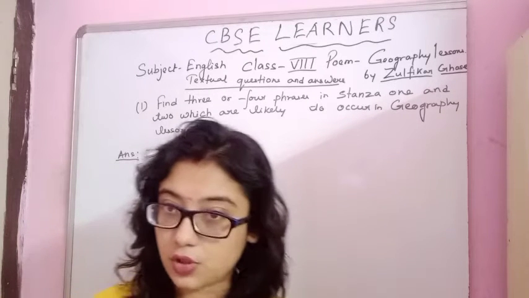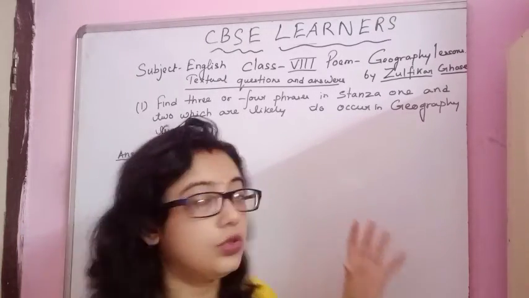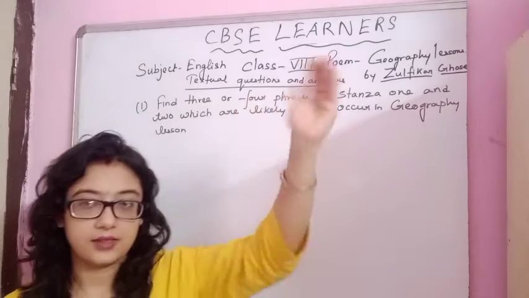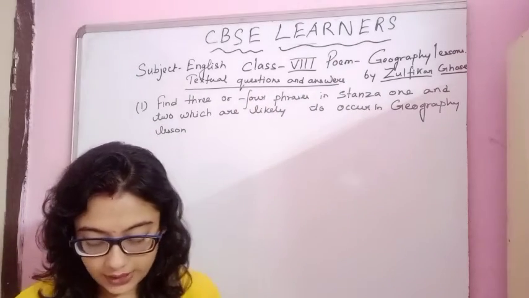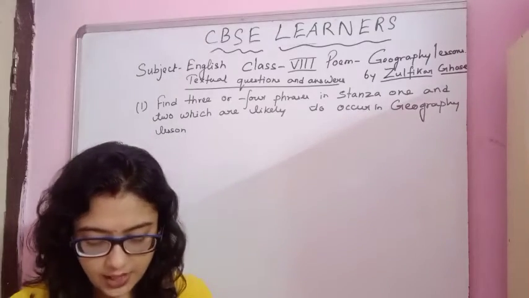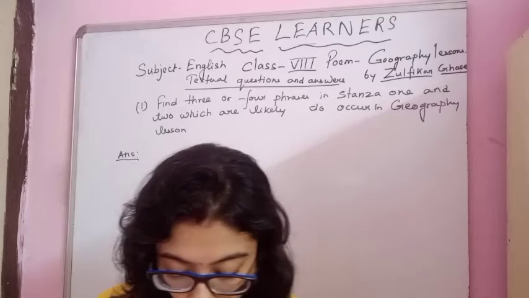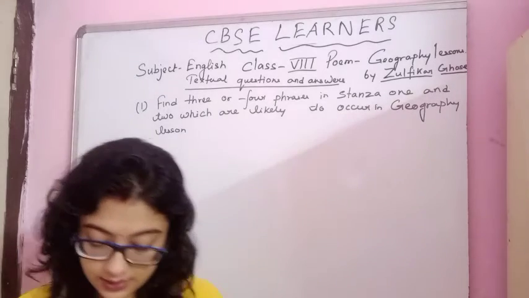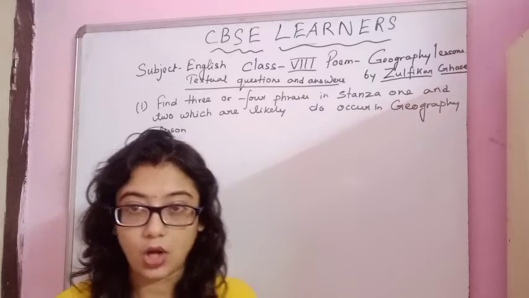So 6 inches to the mile is an example of this. You will find this in your geography lesson. This is also okay, but we have to find the phrase, not the words.